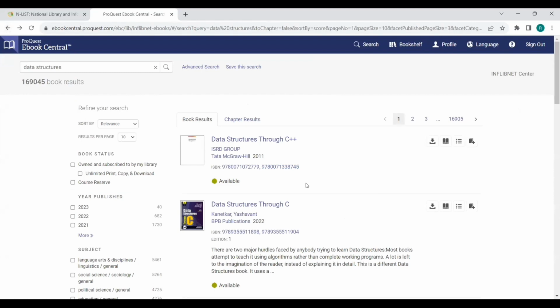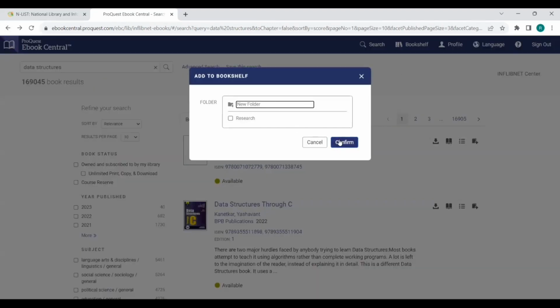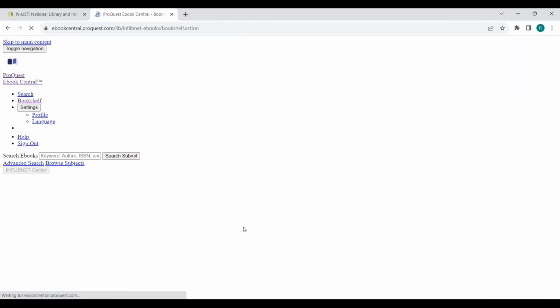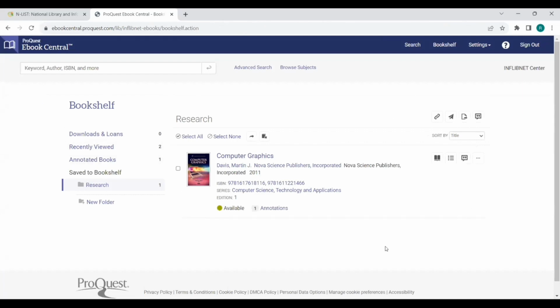Likewise, this is for the e-books. Instead of buying the books, some of the extraordinary, excellent books by famous renowned publishers are put in these endless databases. I have told you about the bookshelf. If you add any book to the bookshelf, and you give a new folder name, they are all saved. For example, under data structure, if you want to put 4 books, you can add those 4 books. And after logging in, if you click the bookshelf, you can see that content.